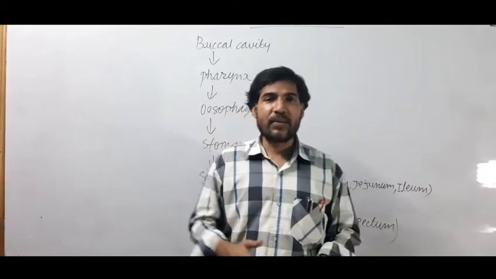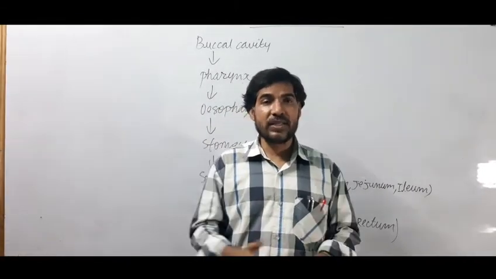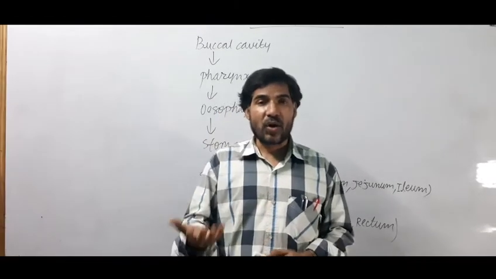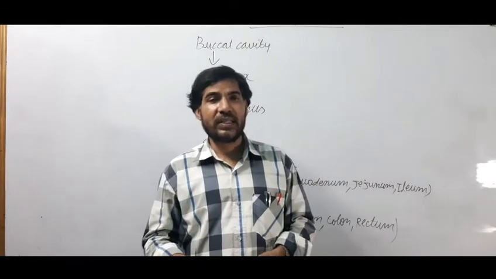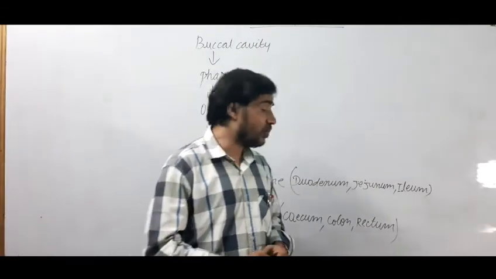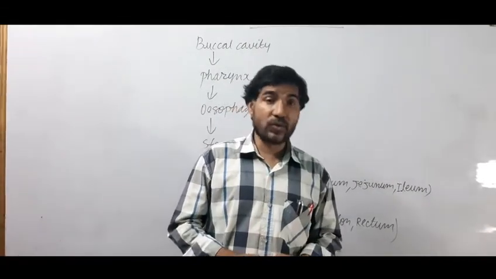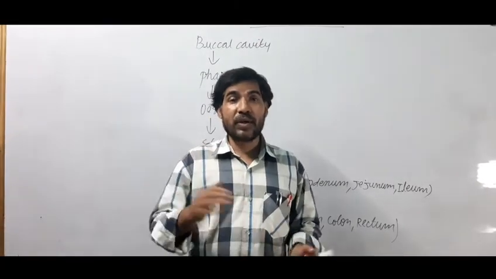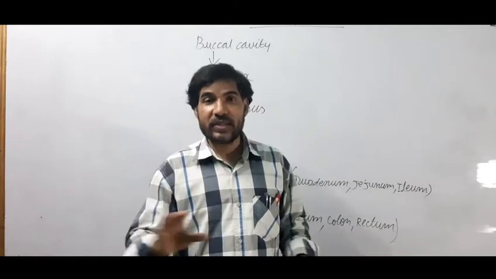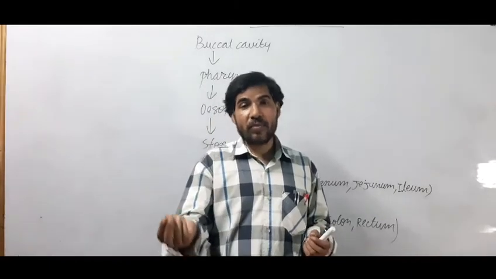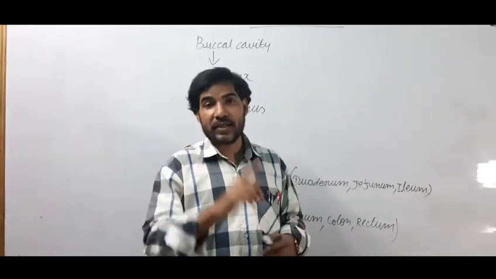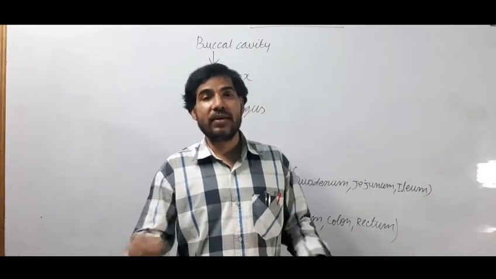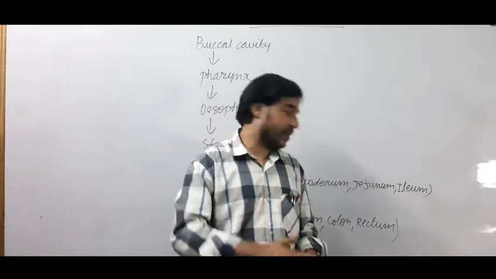Many organs in our body are vestigial organs, like the vermiform appendix, nictitating membrane, coccygeal bone, wisdom teeth, etc. So once again, listen: what are vestigial organs? Those organs which are present in our body but do not perform any function are called vestigial organs. So the vermiform appendix, which is part of the large intestine, is also a type of vestigial organ. It does not do any function in the process of digestion.